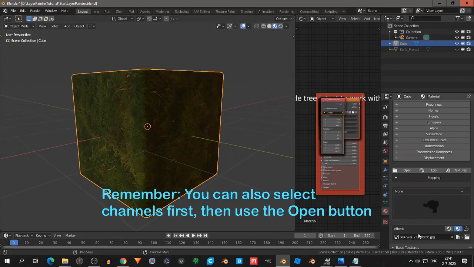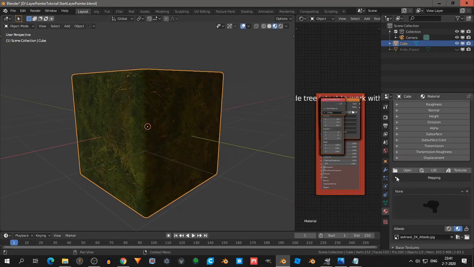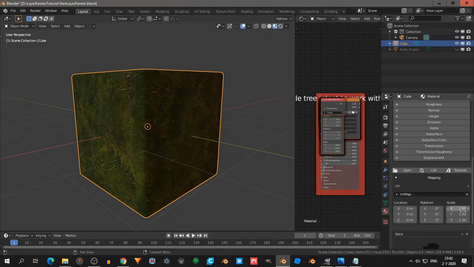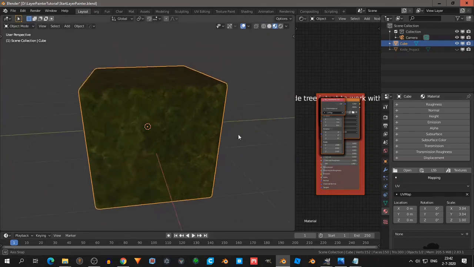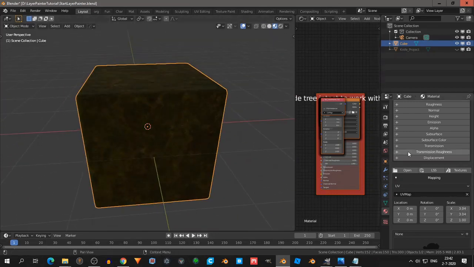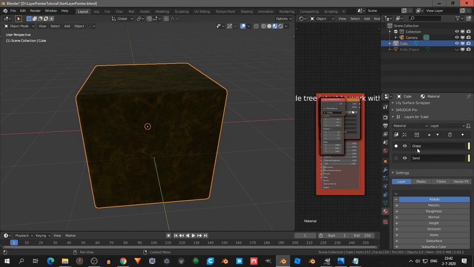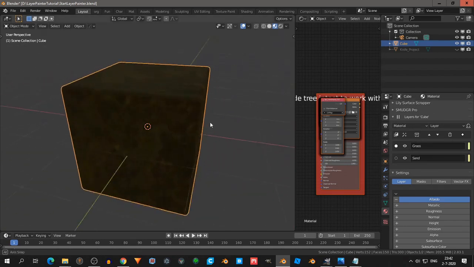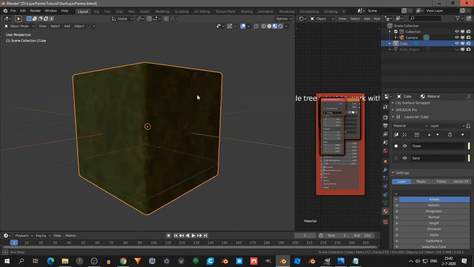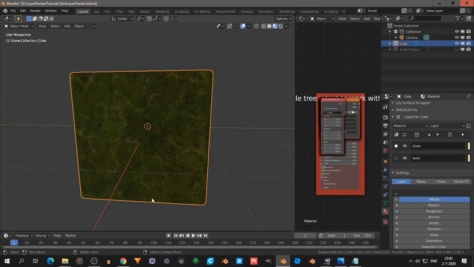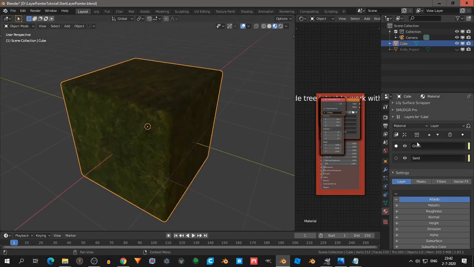Then, if you go up, you see your mapping, and then you can scale the mapping like that. So you see now grass everywhere, but I want to see grass only in a few places.